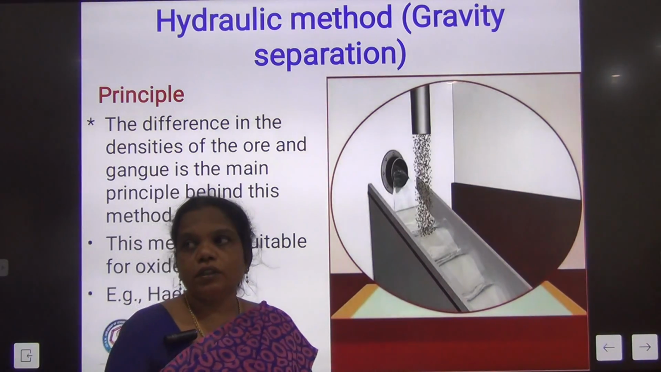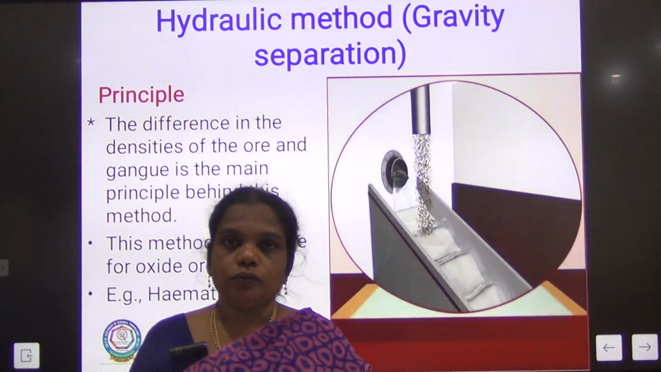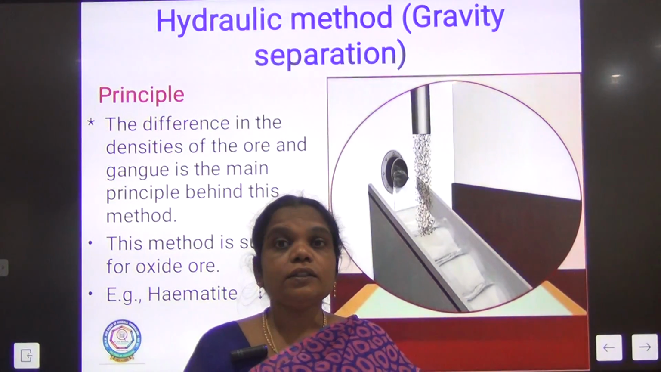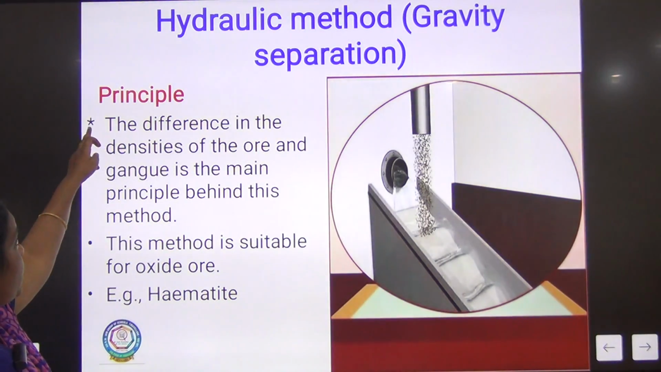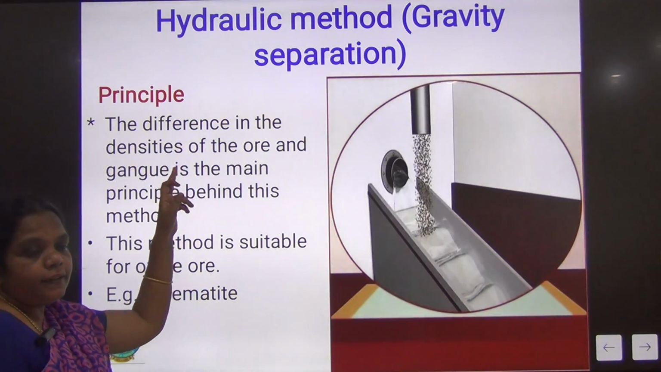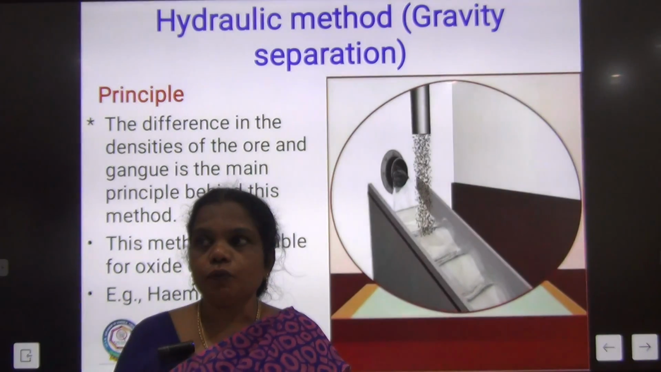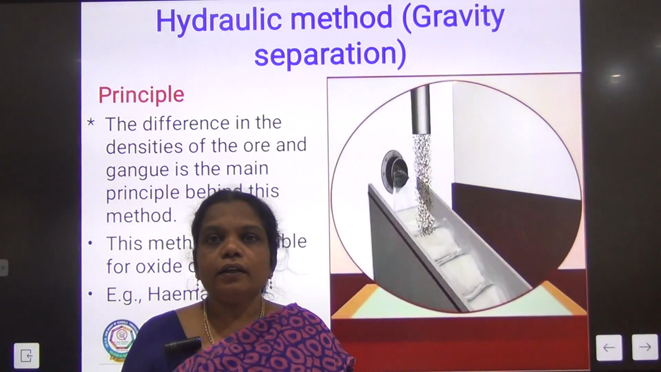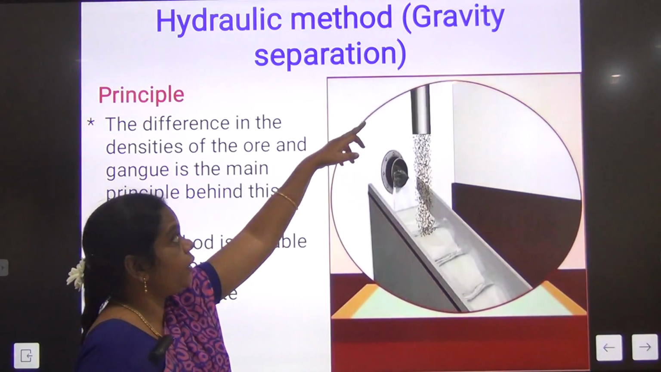hydraulic wash. The hydraulic wash is suitable for the heaviest ore. The oxide ores are considered the heaviest ones. In this method the principle is based on density, because the ore contains the impurity gangue as well as ore. The ore has a higher density than the gangue particles. So here we are going to wash the crushed ore particles.